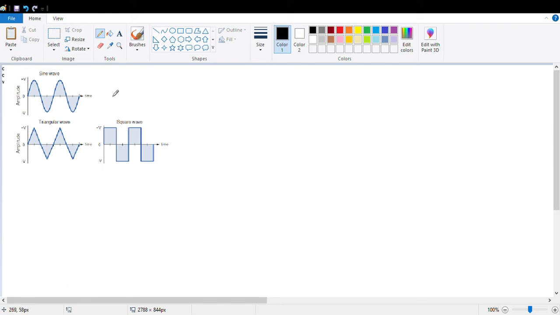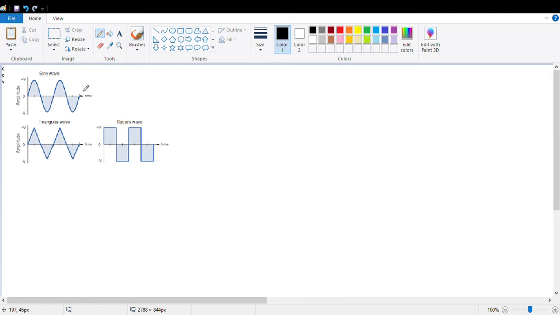Now we should know that for any alternating signal we don't get a steady value, rather we get an instantaneous value. All of them are always changing with respect to time, so we are getting instantaneous values. That is why, for measurement purposes, it is very difficult unless there is a certain rule so that we can measure them and use them. As the signal is always changing, it is difficult for us to get the actual value.